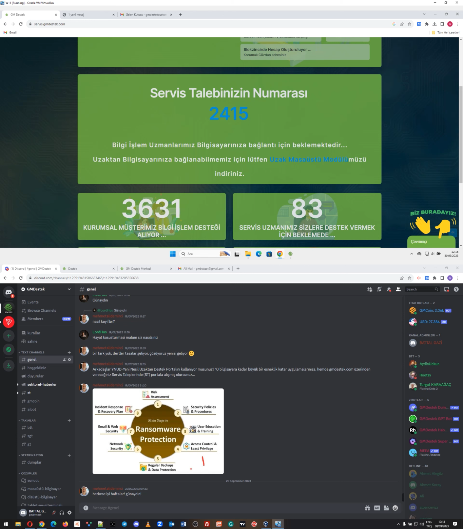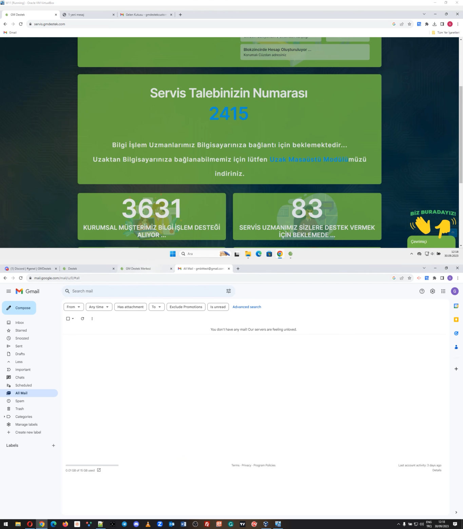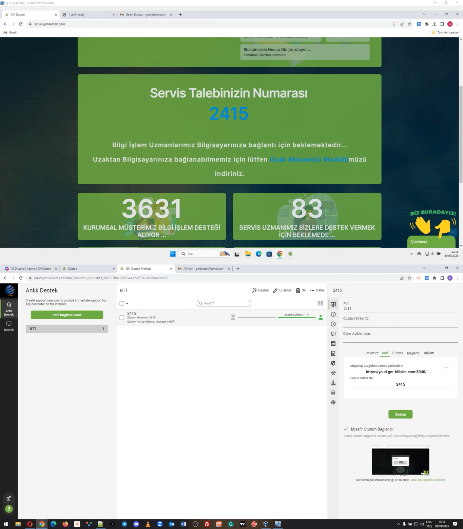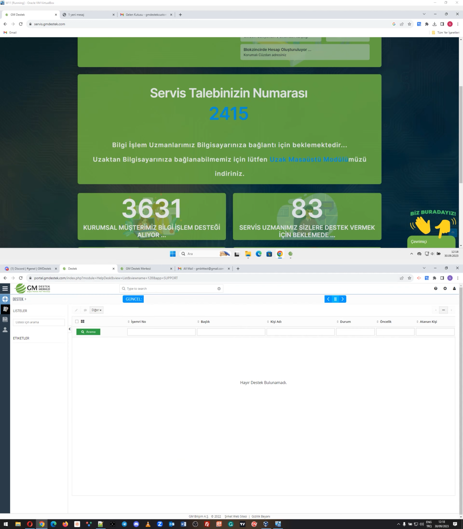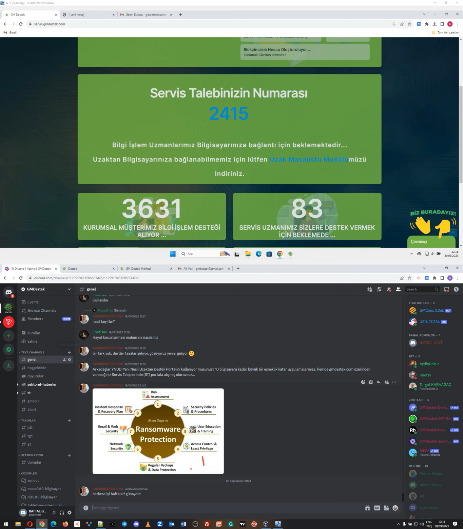So let's look at the lower part of the screen. This is the BTT screen. As you can see, this is the BTT email. This is the BTT remote connection platform. This is the BTT service request list, the help desk portal, and this is the Discord server and channels that we use for internal communications with these teams.